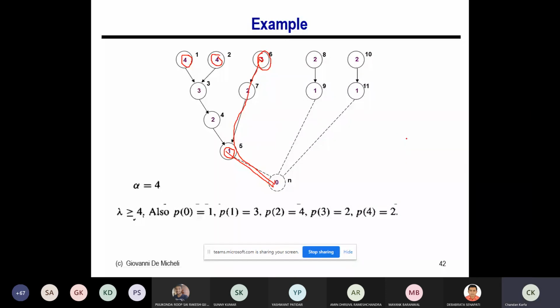Now consider a graph like this. Let me try to draw something. Suppose this is your sink node, and suppose there is a node here. There are multiple paths here. I'm not drawing the intermediate nodes, but say there are multiple nodes here. All are directed edges. Now think about this particular node: there are multiple paths to it. So what will be the priority? It is not exact, right?